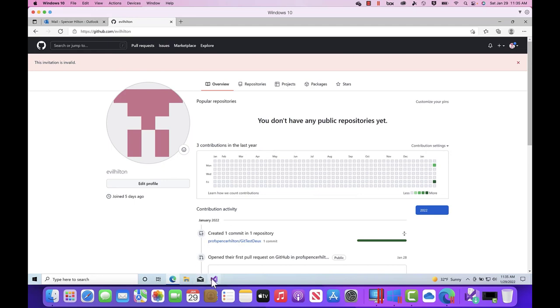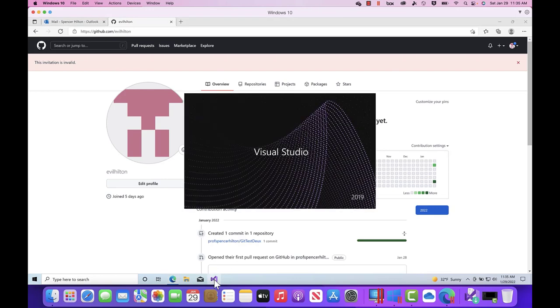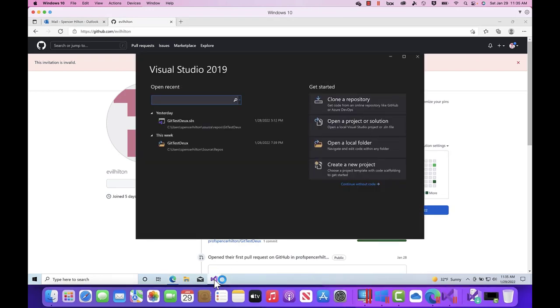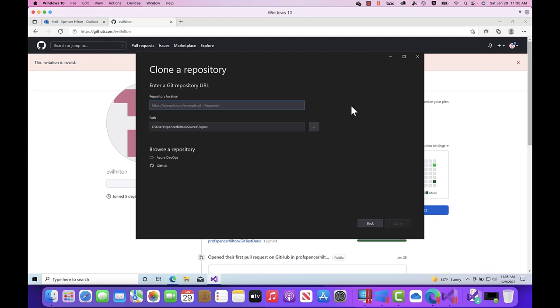And so I'm going to go into Visual Studio, but instead of going in and creating my own project, I don't want to do that. I want to use the project that's already out there. And so there's this option here. Now notice Evil Hilton is in dark mode, so hopefully that helps us to differentiate a little bit. And so there's this option here to clone a repository. And so I can click on this clone a repository, and then I can go out and say, well, where is this repository, right? Now, I can go and look in the original project.